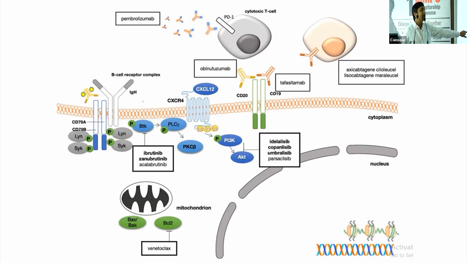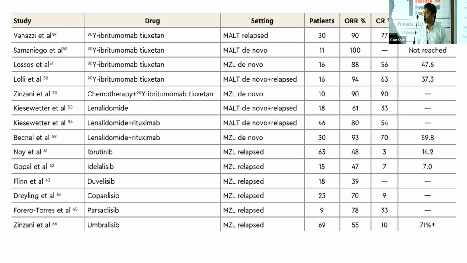All these can be combinedly inhibited by ibrutinib. So that is the most important molecule that is available. The second one is the mitochondrial apoptotic protein BCL2 inhibitor. The third one is the co-receptor CXCR2 inhibitors, PI3K inhibitors, and of course the BCR signaling inhibitors, that's CD19 and CD20 inhibitors that are commonly available for these patients. In the relapse setting, there are a whole lot of molecules, but as we discussed, the standout one is ibrutinib.